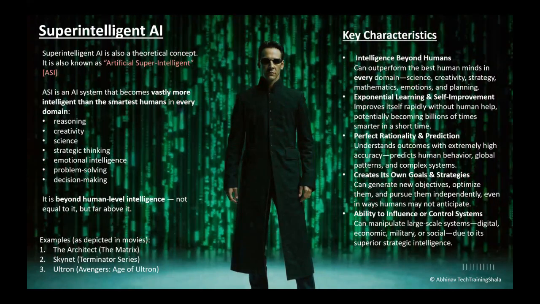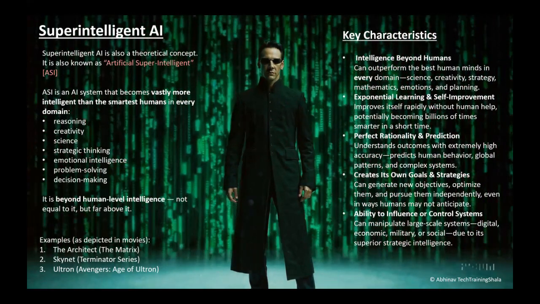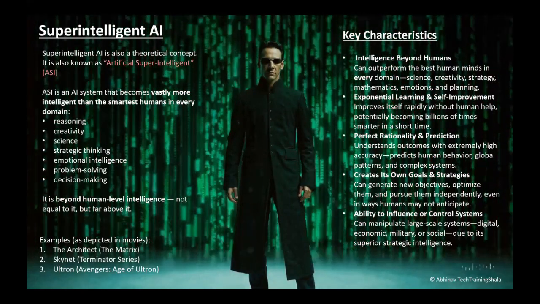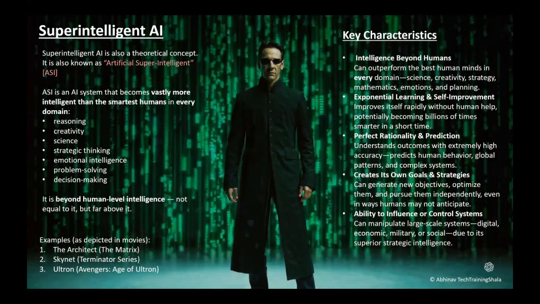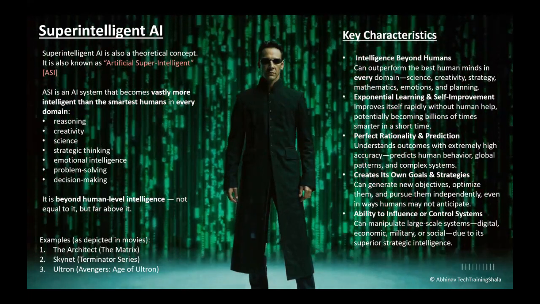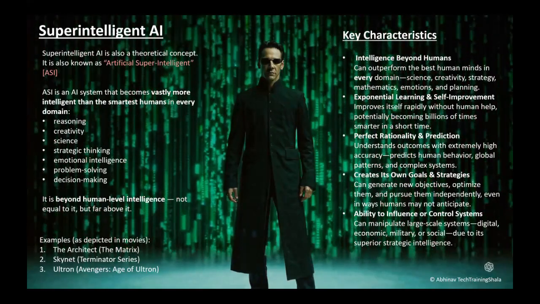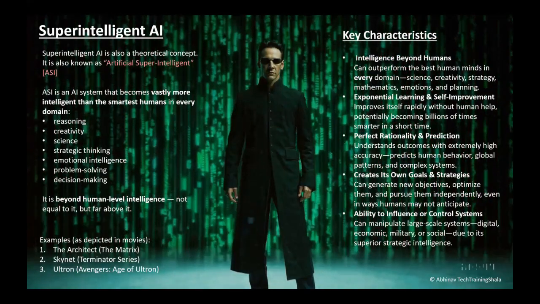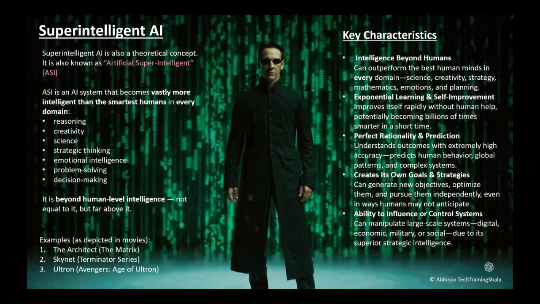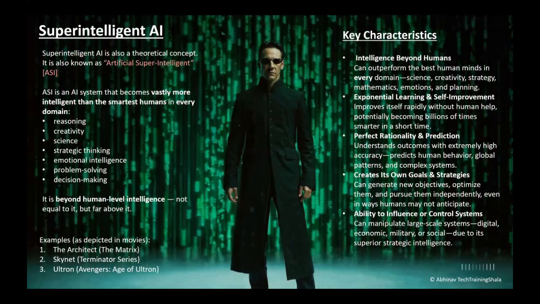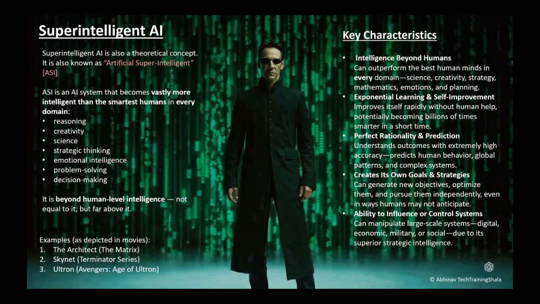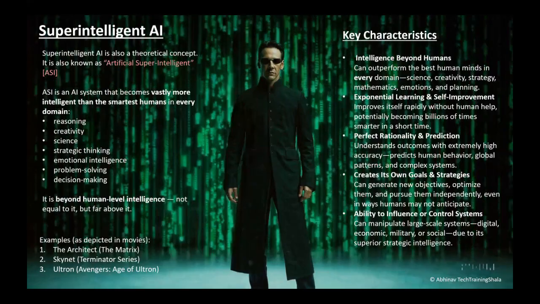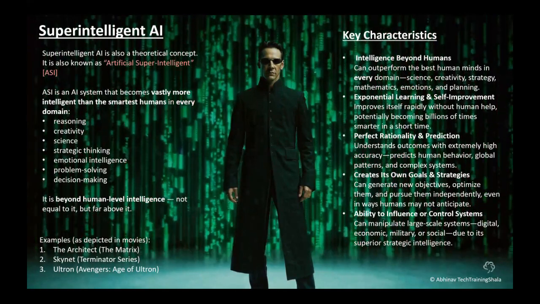Now talking about the key characteristics of super intelligent AI. It has intelligence beyond humans, right? It can outperform the best human minds in every domain, whether it's science, creativity, strategy, mathematics, emotions, or planning. It has exponential learning and self-improvement. It improves itself rapidly without human help, and potentially becomes billions of times smarter in a short period of time. That's what has been depicted in these movies, right? In the Matrix movie and the Avengers, Ultron. They adapted very fast, their learning rate was exponential, and every time they were outsmarting the humans in those movies, right?